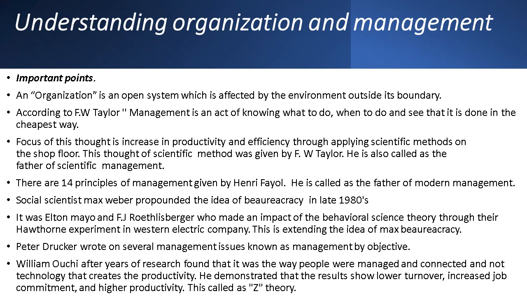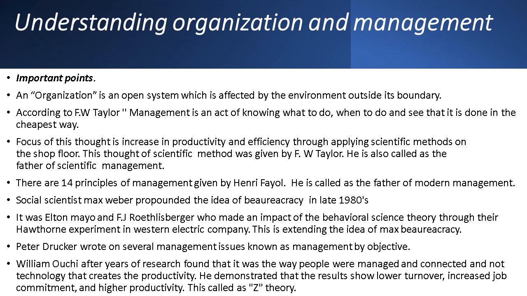Next, the next philosopher is the one who extended the idea of Max Weber, that is bureaucracy. It was Elton Mayo and F.J. Roethlisberger who made an impact of behavioral science theory through the Hawthorne experiment in the Western Electric Company. What is this experiment?